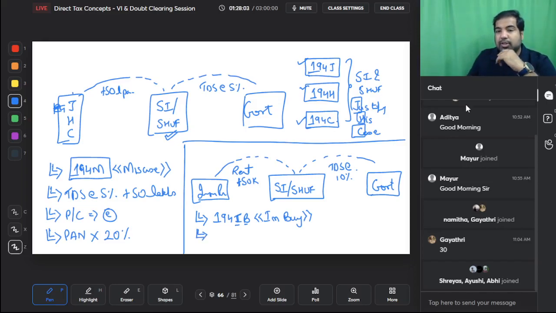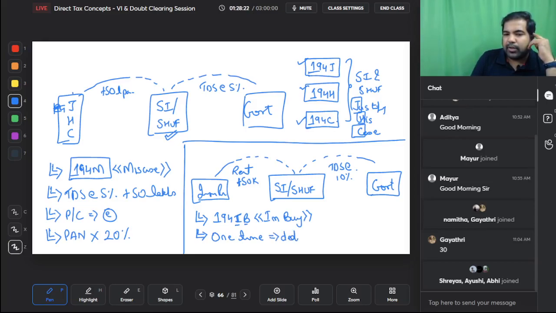So for example, March is just ending. After March, you can deduct it. Or if you're vacating, let's say in December, then in December you can do it. So can you do it at one time? Yes, you can do it once in a year, whenever you're vacating or March, whichever is earlier. And it's a one-time thing, and you need to deduct it and pay it by the 30th of the next month. So this is an exception where you don't need to deduct every month.